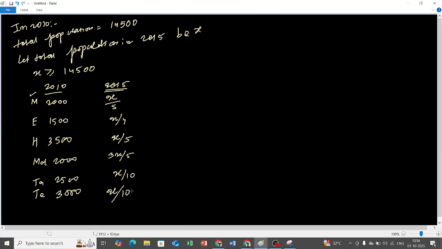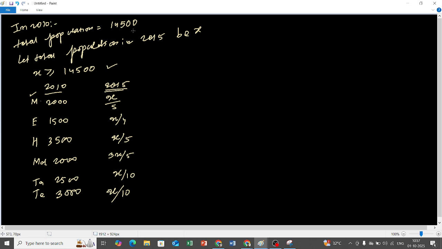Now since it is given that no persons moved out of the city, there can be people who moved into the city, right? So what can be the value of each of these individual things? The total population can be greater than or equal to 14500. Why? Because no people moved out of the city, but people might move into the city. So the minimum value of x can be 14500.